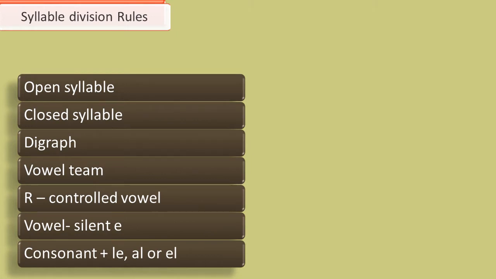Before going to learn about syllable division rules, let us focus on what is a syllable, what is a closed syllable, what is a digraph, what is a vowel team, what is an R-controlled vowel, what is a silent E, and what is consonant plus LE, AL or EL. Why should we learn these earlier, before we understand syllable division rules? Let me make you understand with the help of an example.